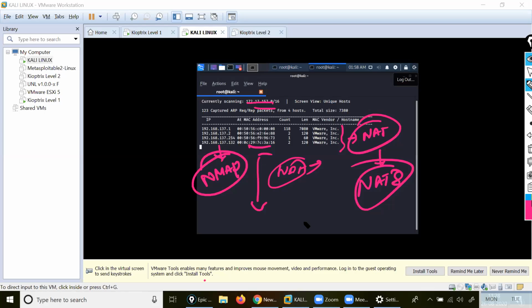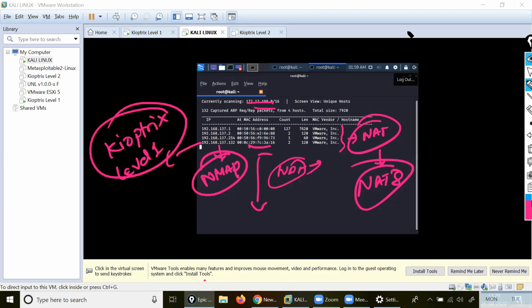The best example is Nmap. With the help of Nmap, I will check the vulnerability of that host. You understood my point? This belongs to my Cubeprefix level 1. Understood?